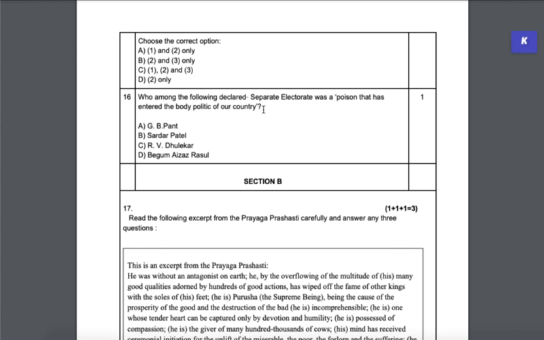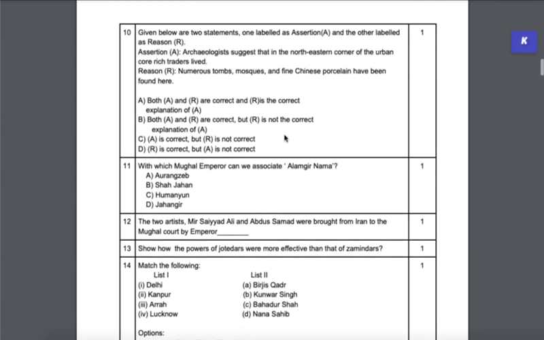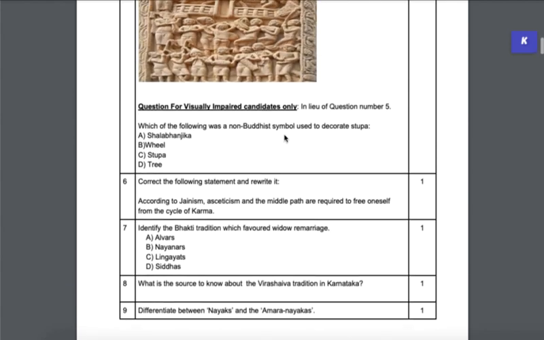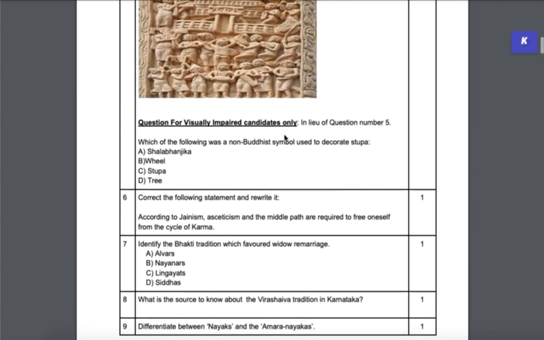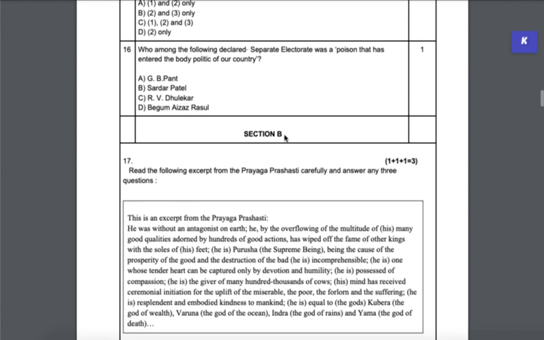Who among the following declared separate electorate was a poison that had entered the body politic of our country? So this again is a straightforward MCQ question, but I want you to see that all of these objective type MCQ questions that you have here, they are based on a pretty close reading of the textbook. So read your textbooks very, very carefully, and I hope you will also be watching my videos on the chapters to consolidate what you are reading in your textbook.